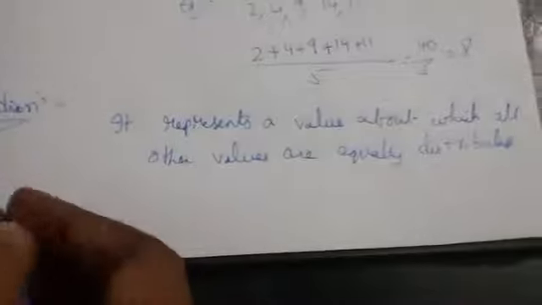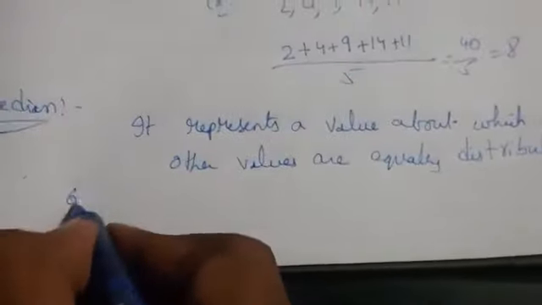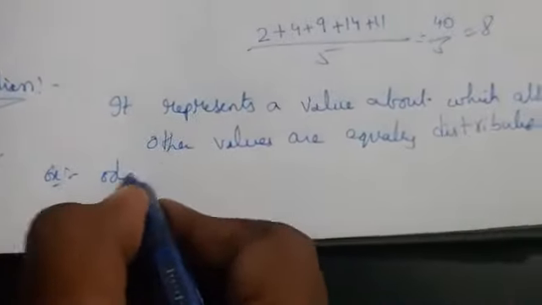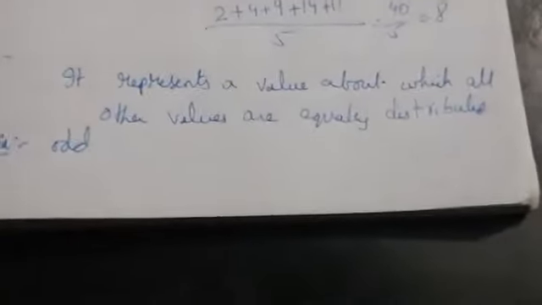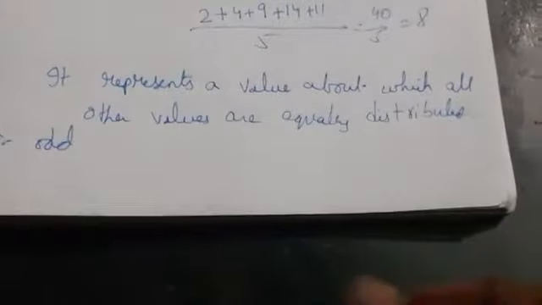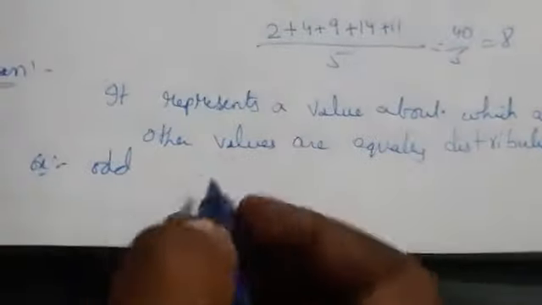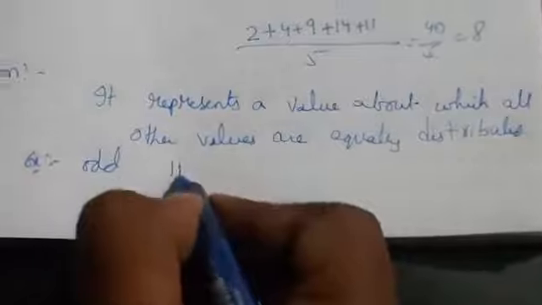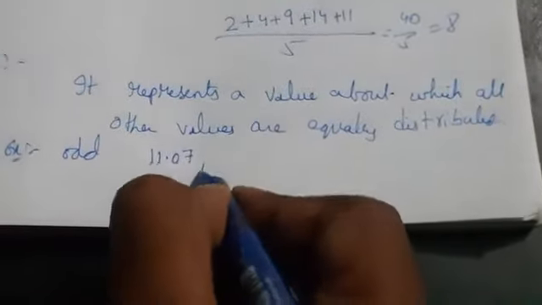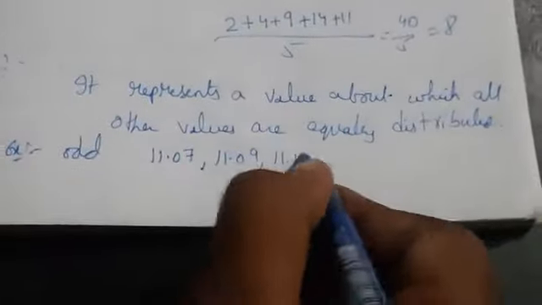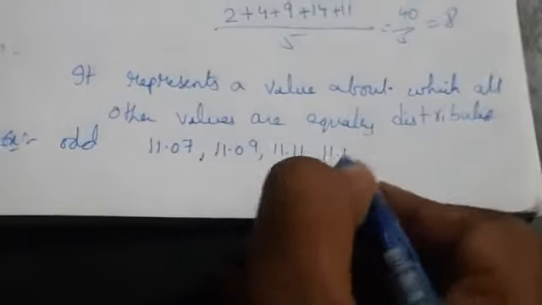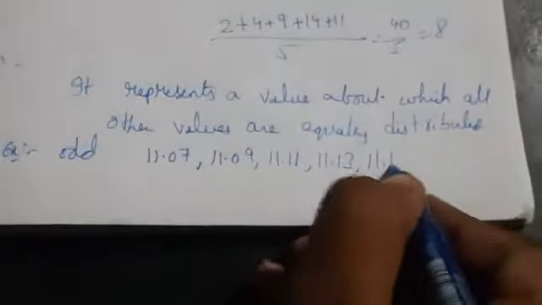For example, when you take odd measurements, the median will be the middle value. First of all, the values should be arranged in ascending order. So here the values are 11.07, 11.09, 11.11, 11.13, 11.14.